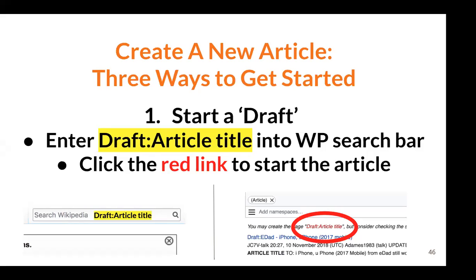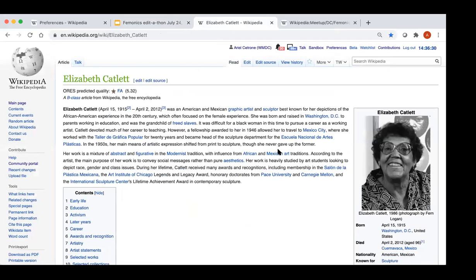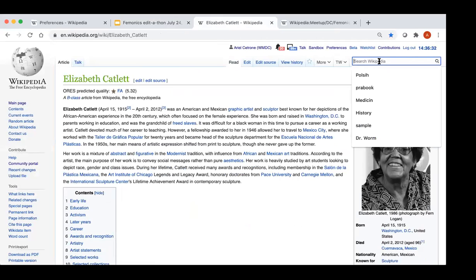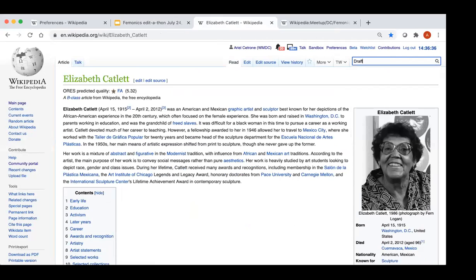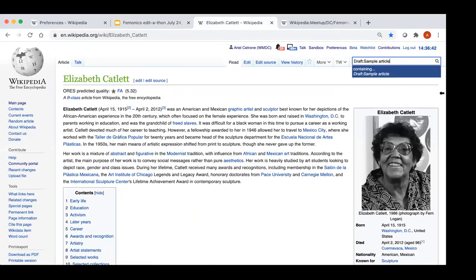If you are worried about that and you just want more time, you don't want to create it in one sitting, you just want to have it started and come back to it and keep working on it, I highly recommend starting an article as a draft. To create a draft of a new article, I'm just going to get rid of my changes here. You would go up to the top right Wikipedia search bar. I always do this just to make sure the article doesn't exist. I'm just going to write sample article. So you would type draft:sample article and search for it and make sure it doesn't come up.